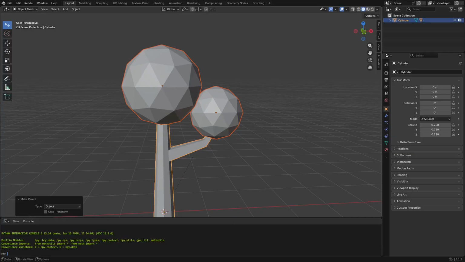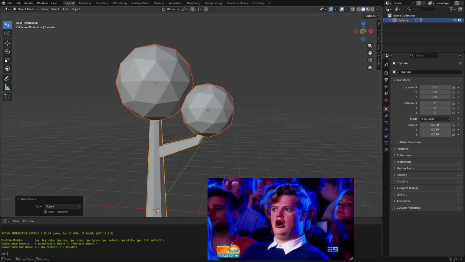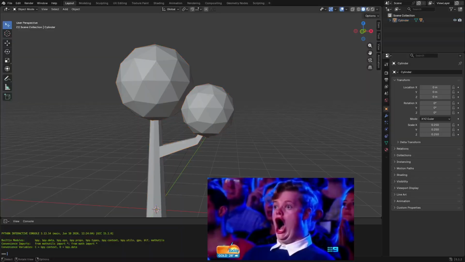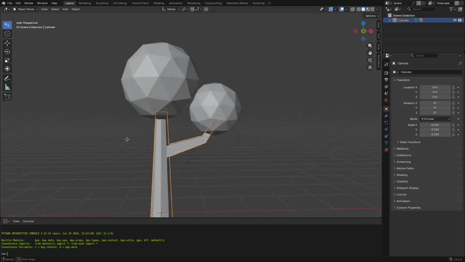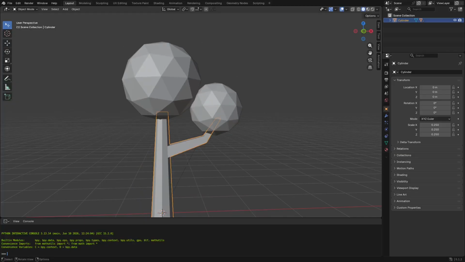What happens if I don't keep the transform? The book says this option makes sure that the object stays in place and does not move when parented. I'm guessing that otherwise the objects might move when parented. So now, if I grab this and move it, they move together. That's pretty cool, actually. Okay, done.